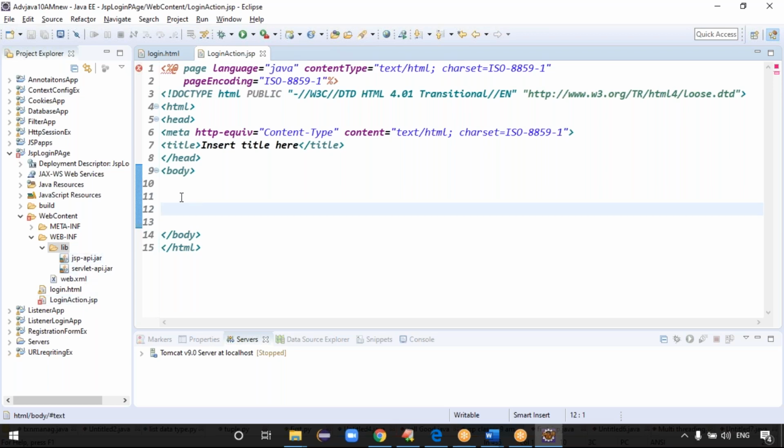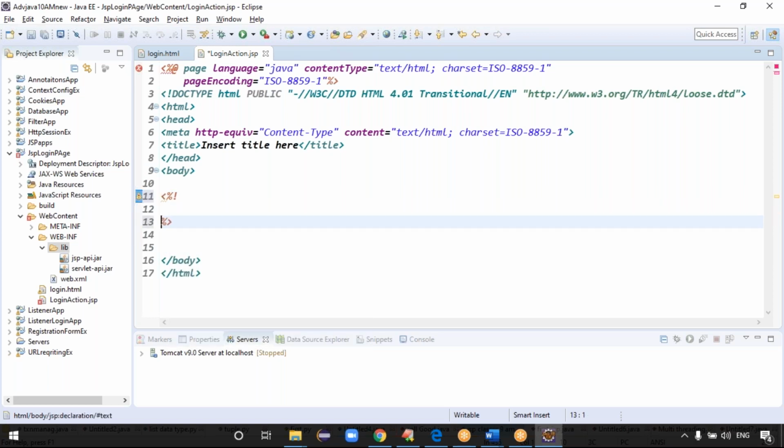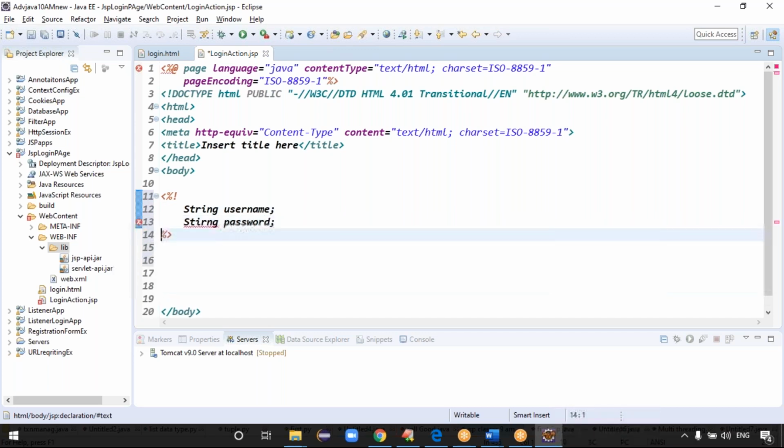Yeah, good. Guys, here you can write the code. First step: first of all, I declare the variables. To declare the variables, use <%! the percent exclamation symbol, right? I want to read the username and password. So String username, then String password you can take, right? Exactly. Guys, String username you can take, String password you can take.